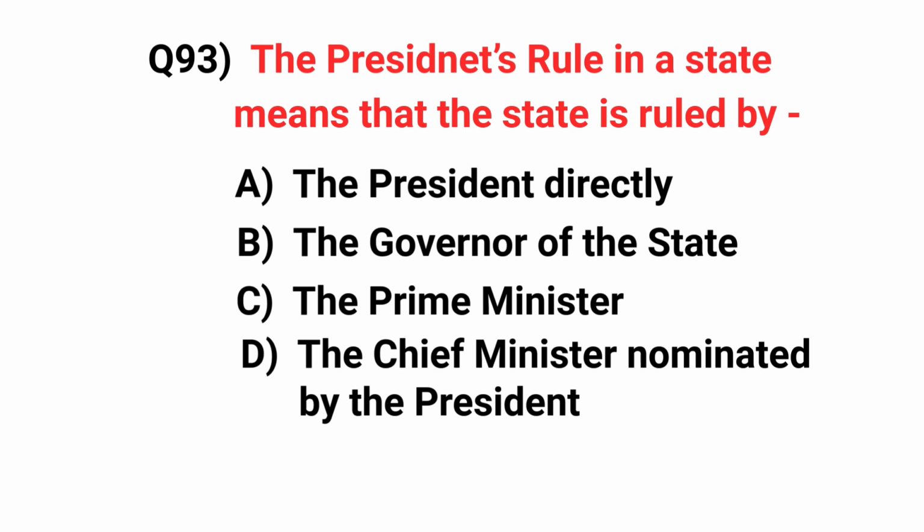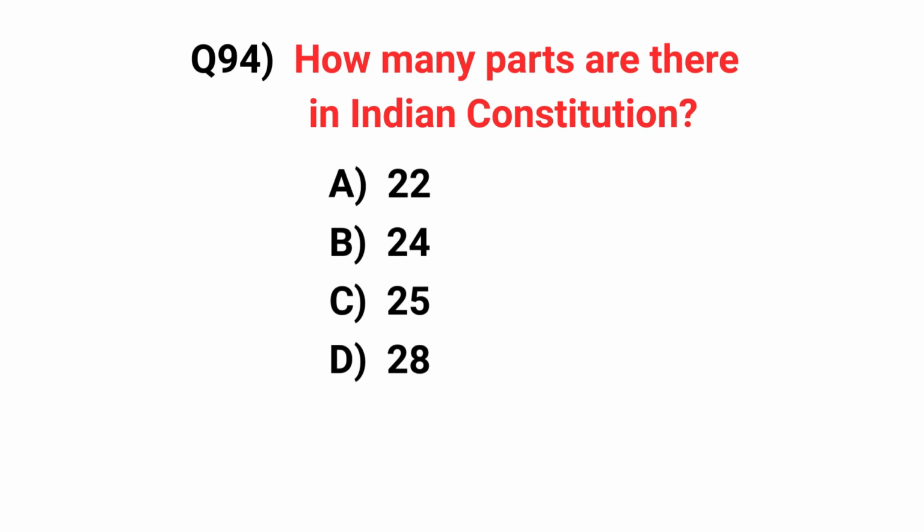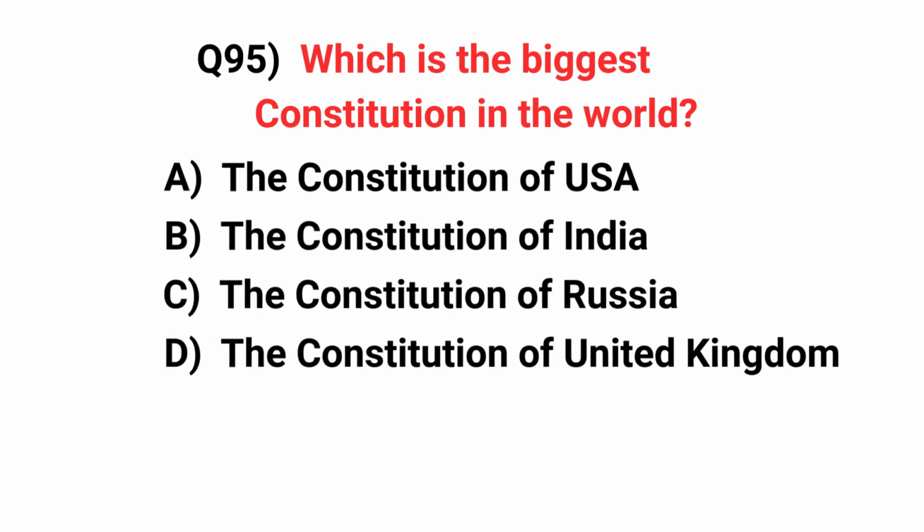The President's rule in a state means that the state is ruled by. Answer: the governor of the state. How many parts are there in the Indian Constitution? Answer: 25. Which is the biggest constitution in the world? Answer: the Constitution of India.